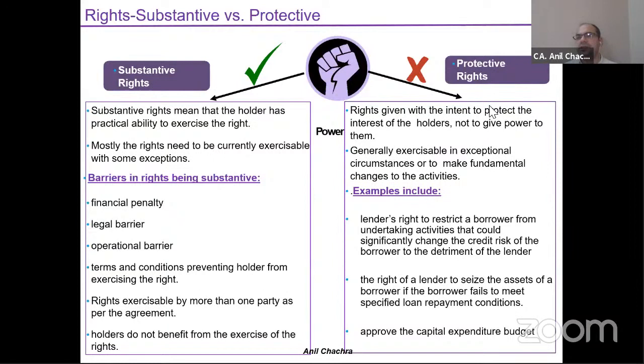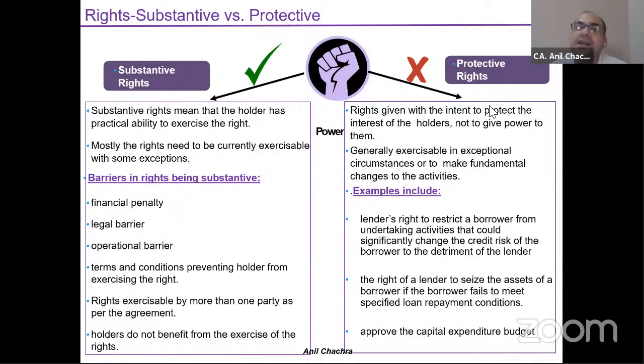It could be your financial liability. It could be your legal barrier. It could be your operational barrier, right? And it could be your terms and conditions preventing the holder from exercising the right. Suppose I am having a holding of more than 50%, 51%, but the rights are on an administrative basis. It's not on substantive rights. I can't say that I am having control of your company.